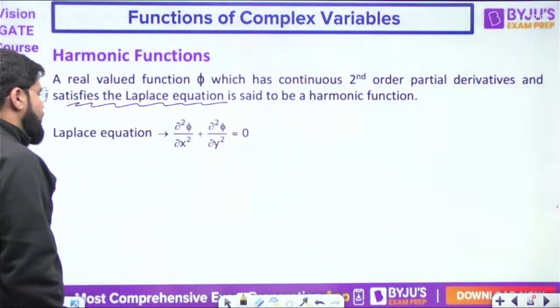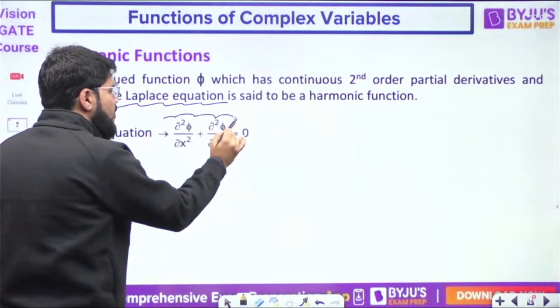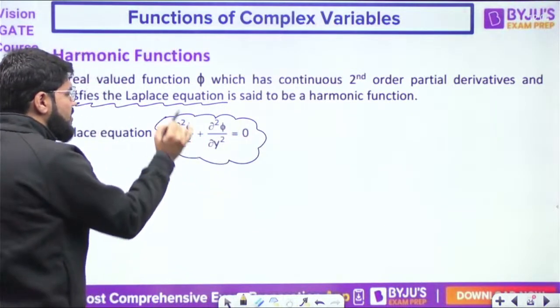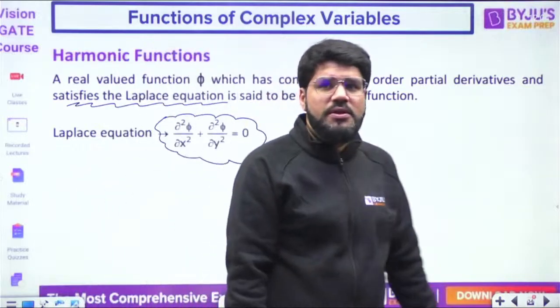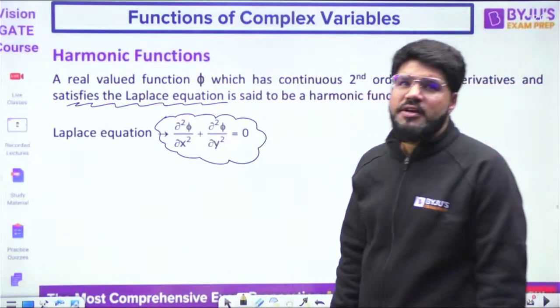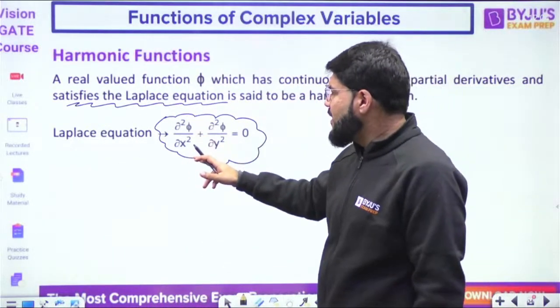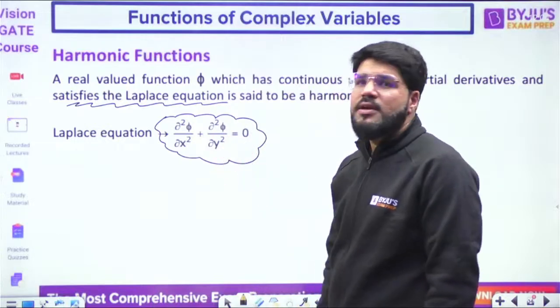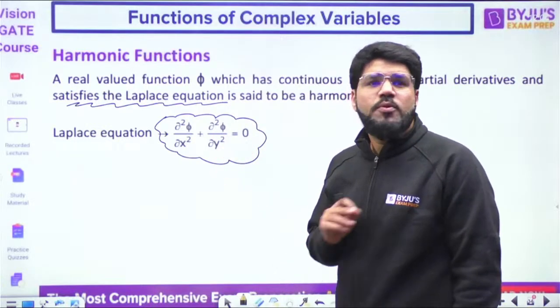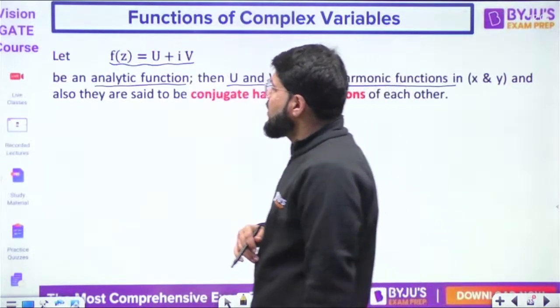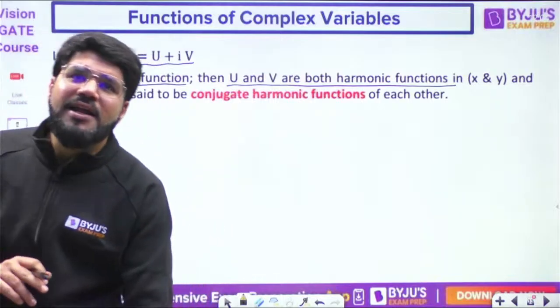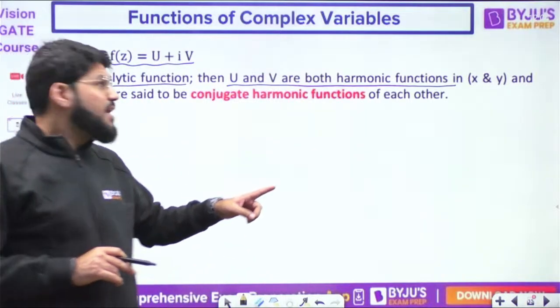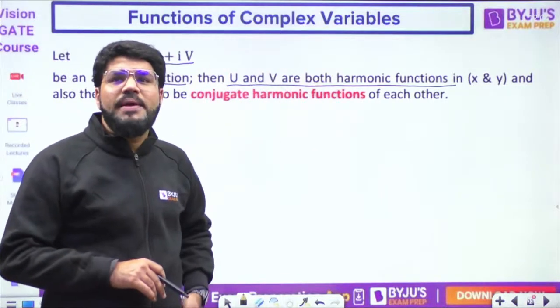What is the Laplace equation we know? Del 2 phi by del x square plus del 2 phi by del y square equal to 0. Any real function which satisfies this is said to be a harmonic function. So what is this theory telling you? That if fz is an analytic function, then both the real and imaginary parts will be harmonic functions.